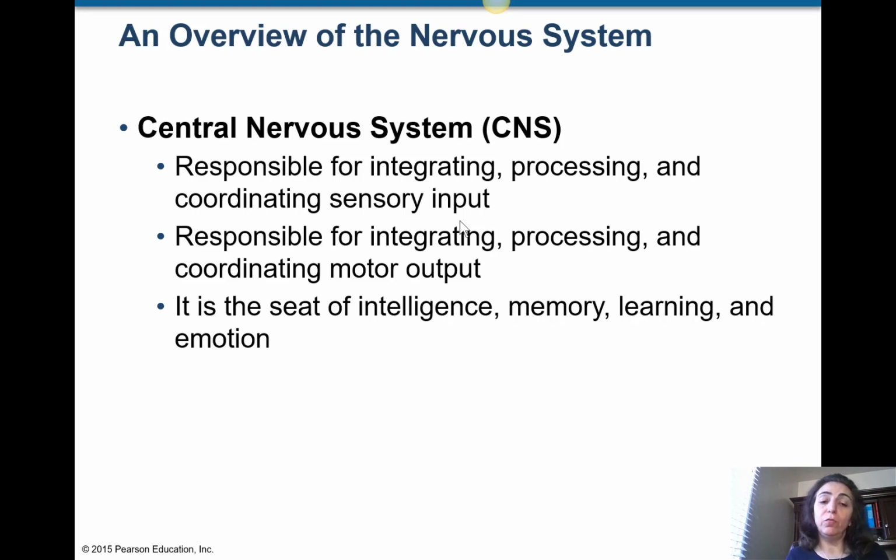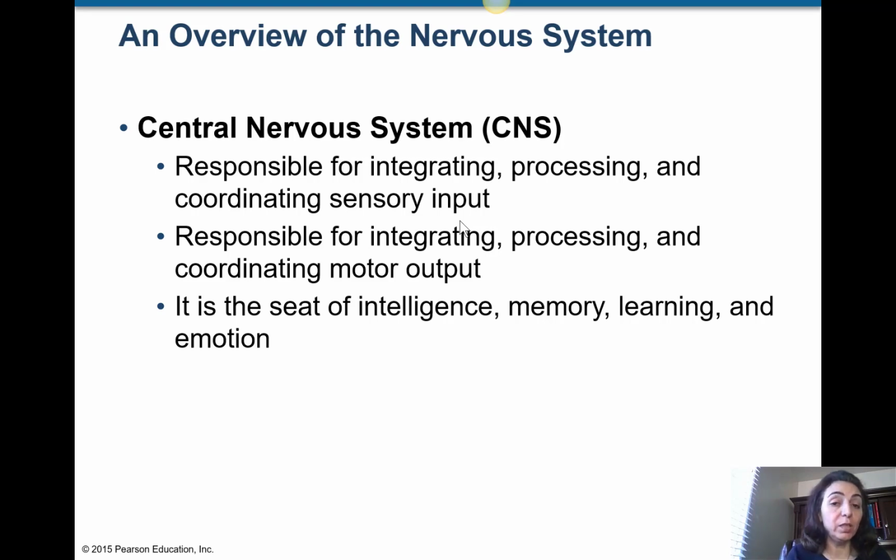And it is the seat for intelligence, memory, learning, and emotion. These are all the things that make us and some other creatures different from the lower creatures. Intelligence, memory, learning, and emotion. In one word, that's our brain that makes us human, different from other creatures, right? Some of these ones might be very similar with the other creatures.